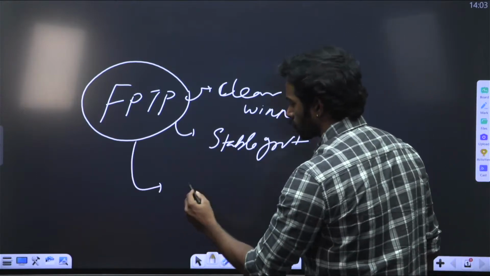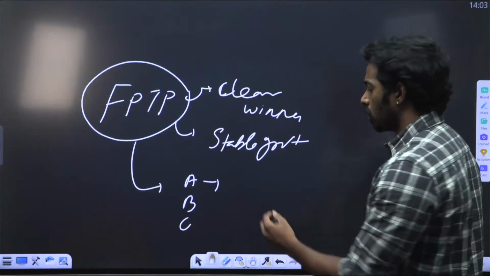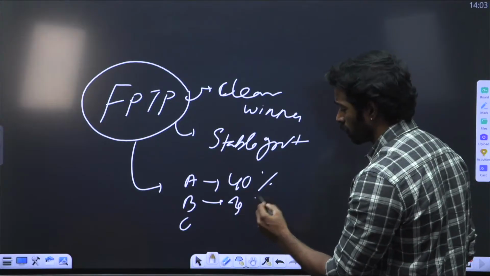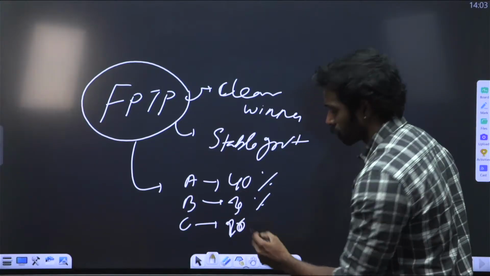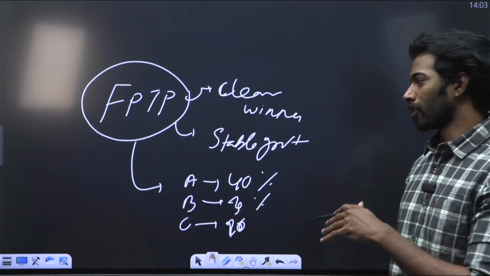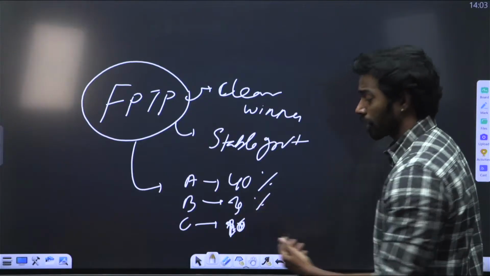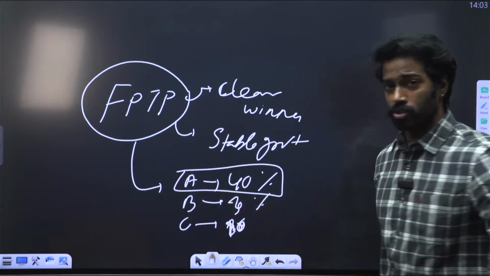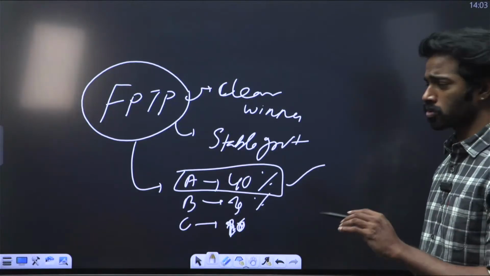Let's say there are three candidates, candidate A, candidate B, and candidate C. Candidate A gets around 40% votes. Candidate B gets 30% votes, and candidate C gets, let's say, 20% votes, because there's nowhere 100% of people voting for all the candidates. So we have 20, 30, and 40, that is 90%, right? The person who's getting the most votes gets the seat. So first past the post works.